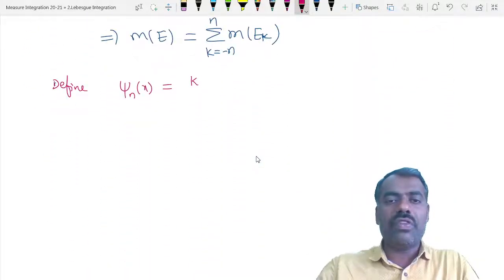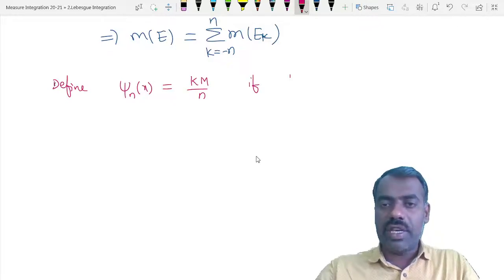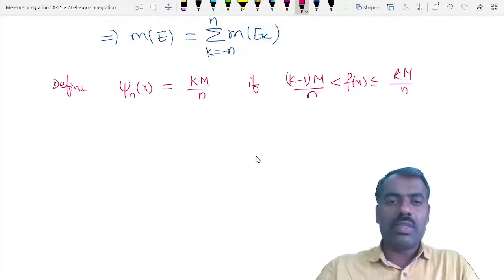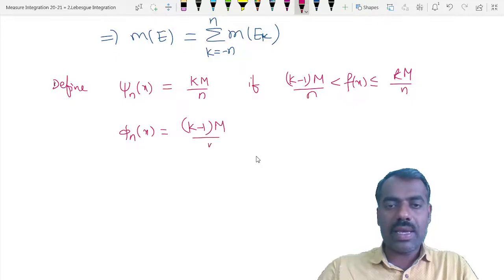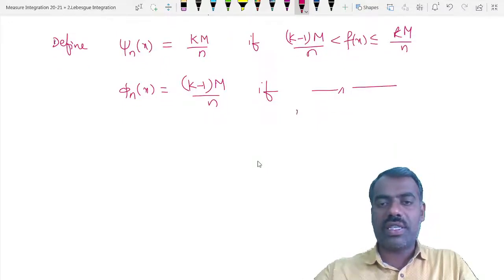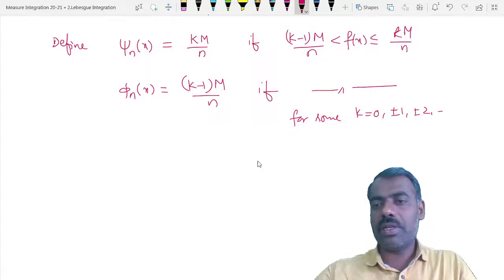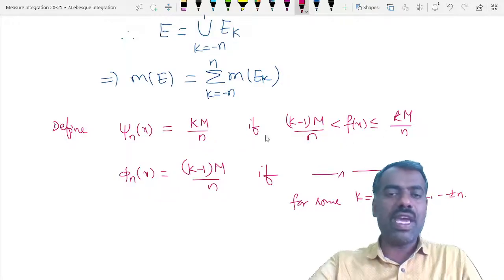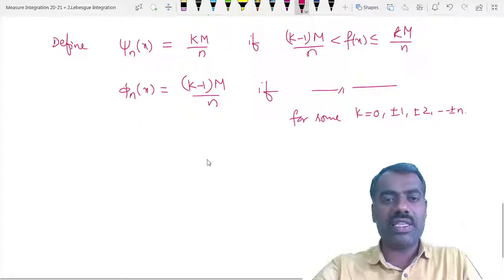That means psi n of x is k times m upon n if f of x belongs to this interval, and similarly phi n of x is (k minus 1) times m by n, for some k equal to 0, plus or minus 1, plus or minus 2, up to plus or minus n. Because f of x belongs to one of those intervals for some k, we define psi n and phi n like this.